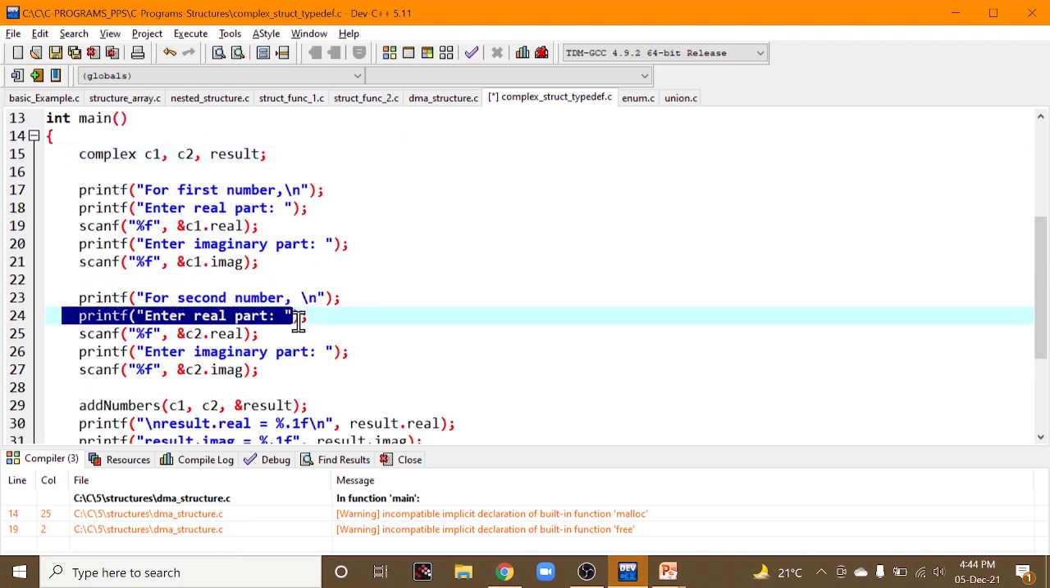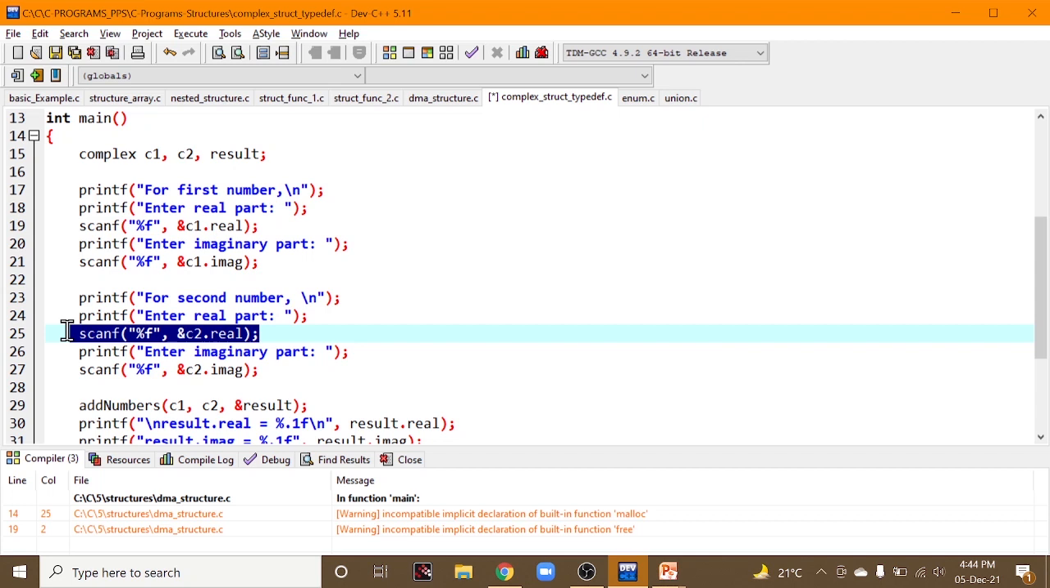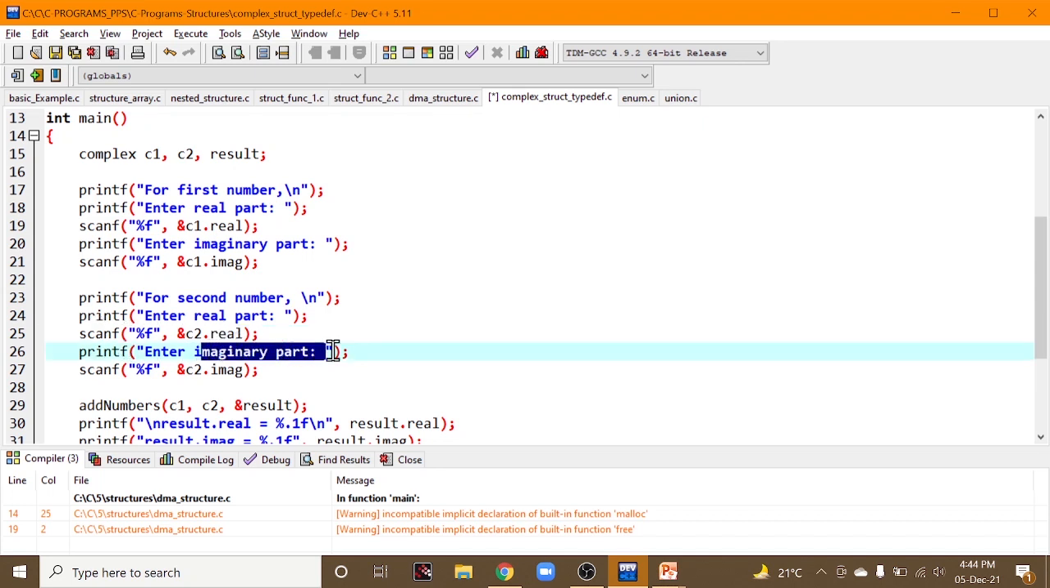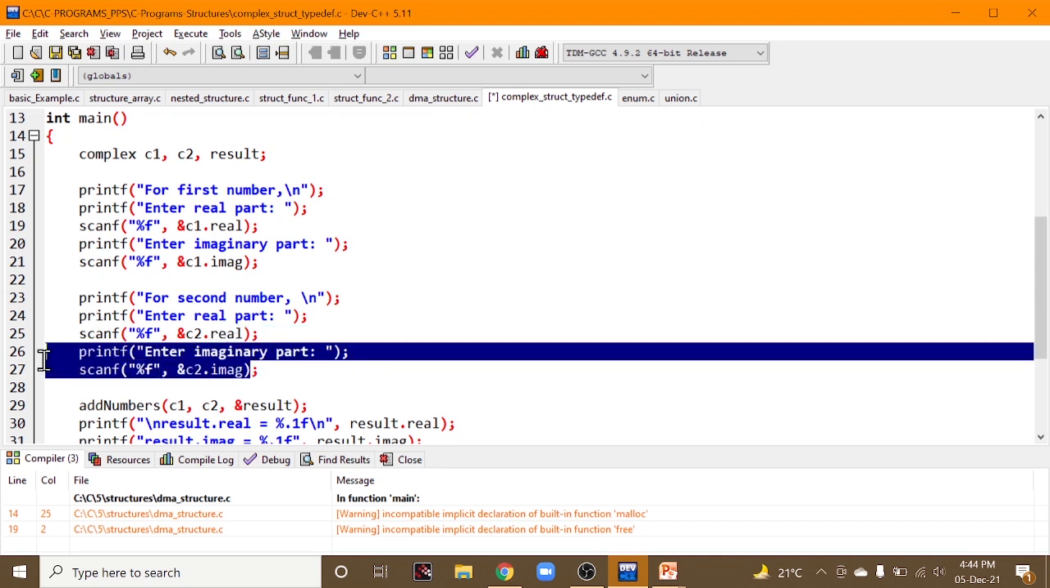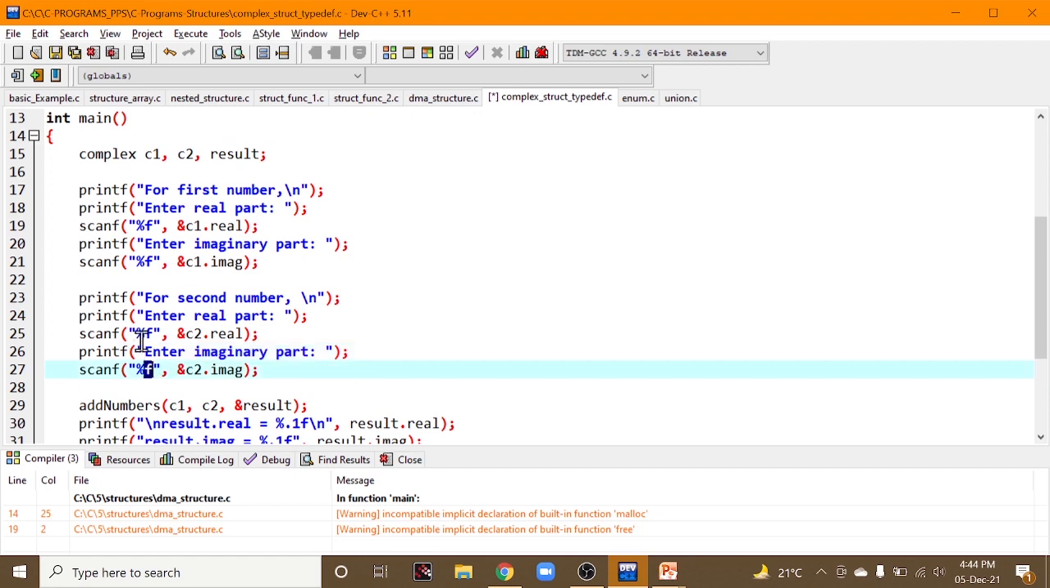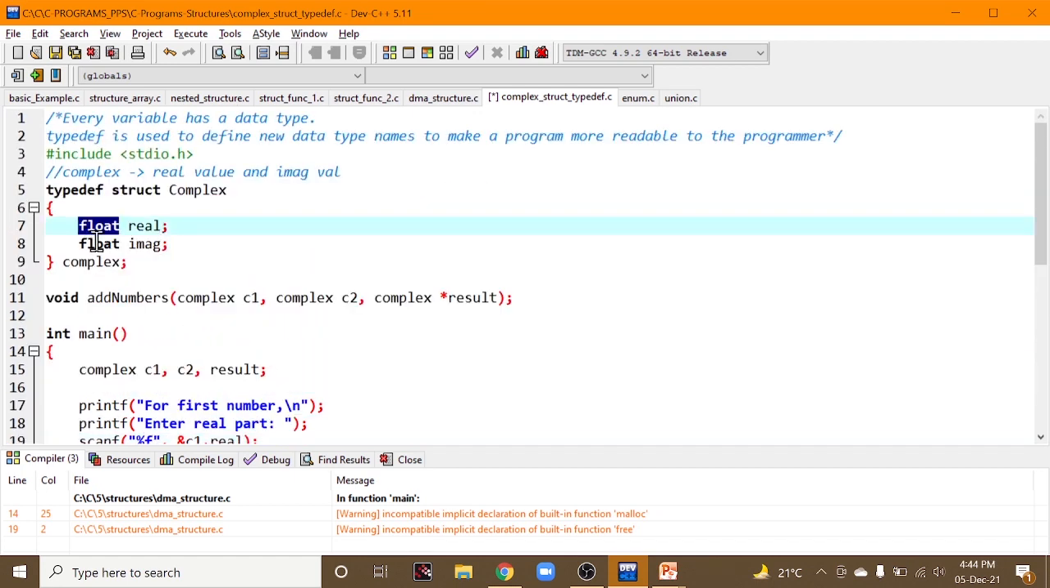So enter real part, it is being scanned into C2.real. And similarly enter imaginary part, scan into C2.imaginary. For all of them we have used %f. Okay, why? Because it is a float value.